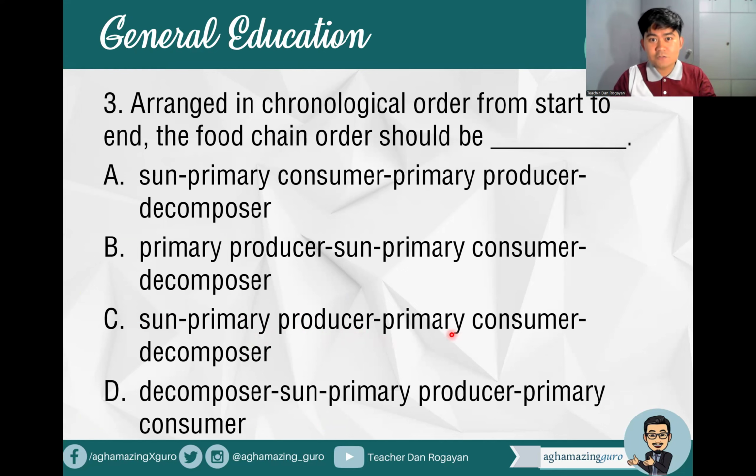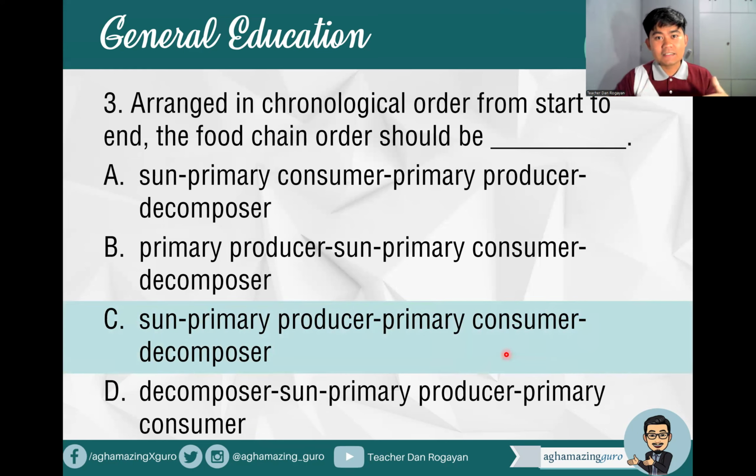We have several types of consumers, right? We have the herbivore or the primary consumer, we have the secondary consumer, we have the tertiary consumer, we have the quaternary consumer. No? So these could be omnivores na and carnivores. Omnivores, these are animals which can feed on both flesh and plant-based food, while carnivores are flesh eaters, no? While of course herbivores are those which feed on plant-based material or plant-based food. So that's primary consumer, and lastly is decomposer.